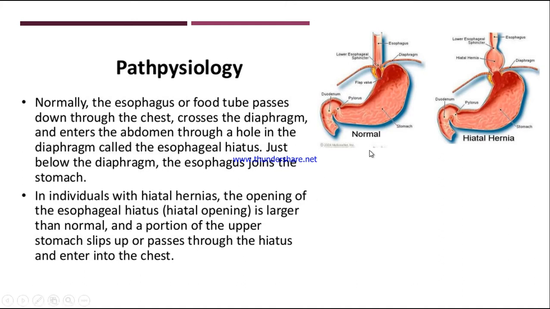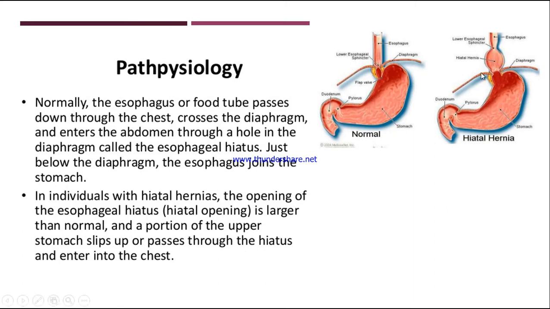Now this is normal. Now coming to hiatal hernia. In hiatal hernia, the opening of the esophageal hiatus or the diaphragmatic hiatus is larger than normal. So it is becoming loose, and there is muscle weakness also. Look, here the opening is very tight. In hiatal hernia, this opening becomes loose, it extends, and there is muscle weakness in the diaphragm.